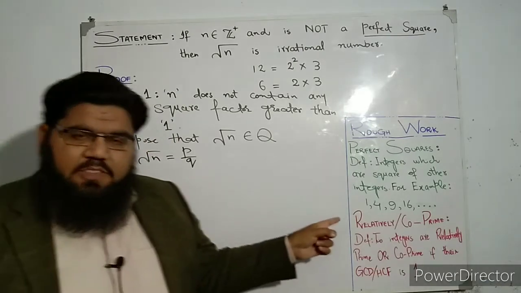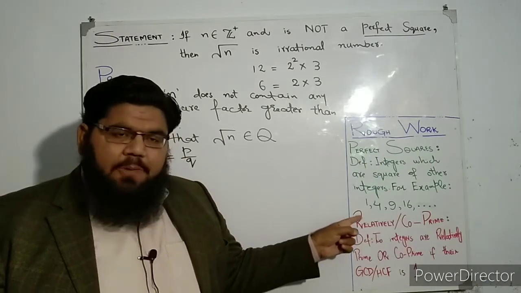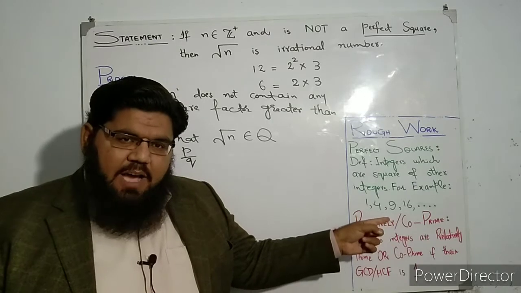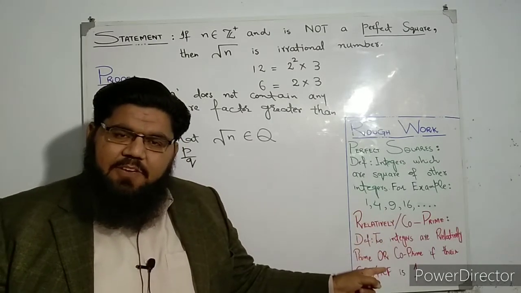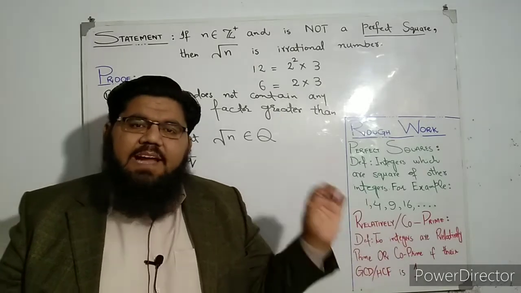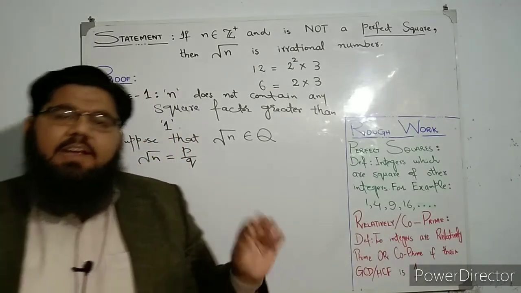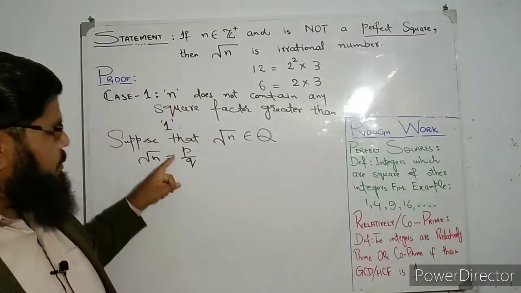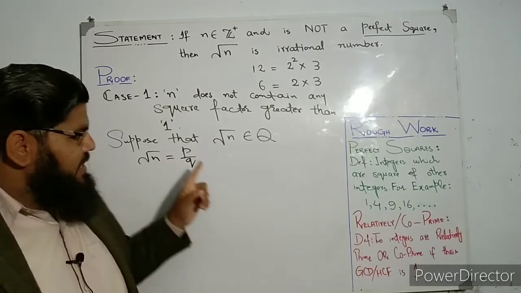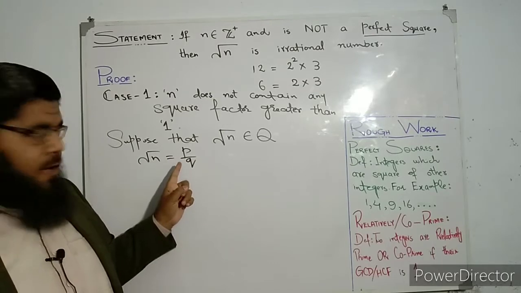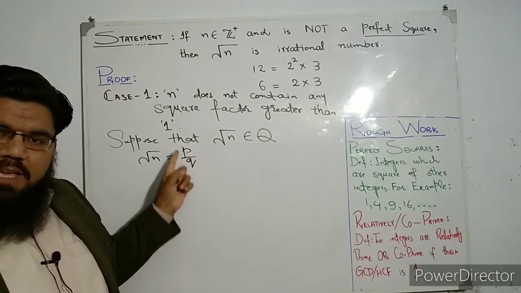Relatively prime or co-prime integers are integers whose GCD or HCF is 1, meaning that they have no common factor greater than 1. So here we are supposing that p and q have no common factor greater than 1, or you can say there is nothing left to be cancelled between p and q.